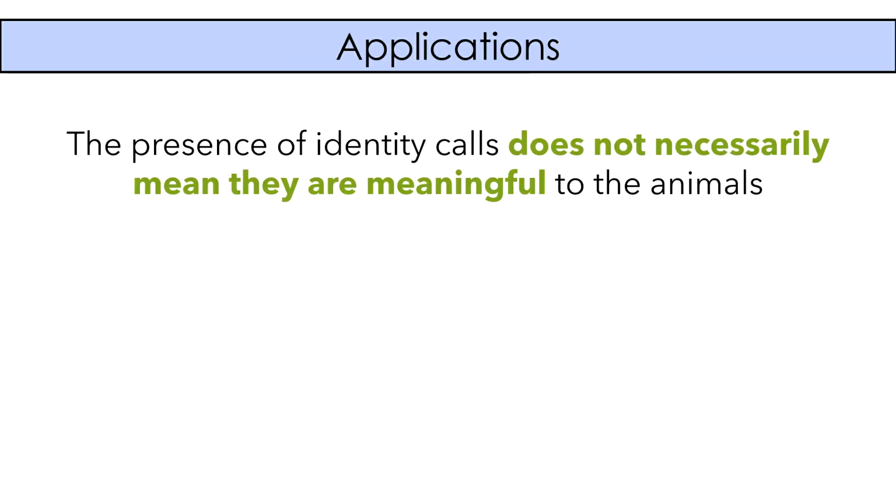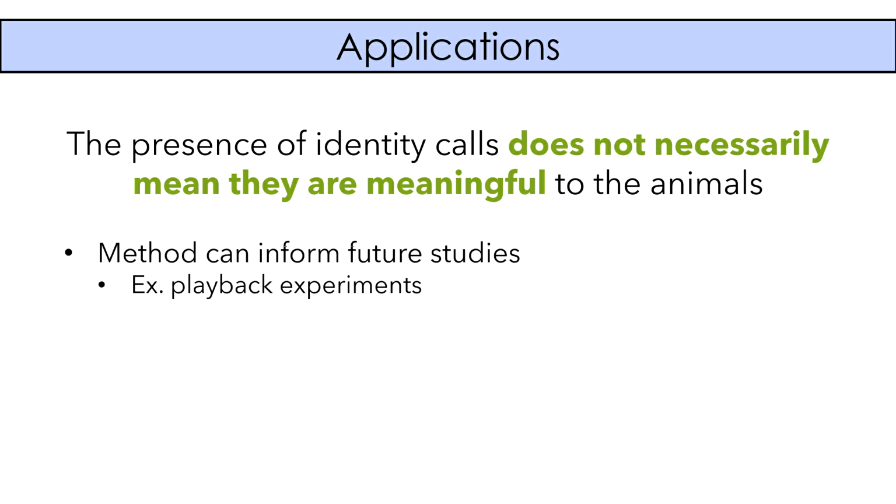It's worth stressing here that the presence of identity calls, like those that we found in these 3 data sets, doesn't necessarily mean that those calls are meaningful to the animals themselves. Playback experiments are a key next step to test if specific calls are used by animals to broadcast or infer identity. And we think this method can inform such studies by identifying calls that are potentially characteristic and likely to be perceptually salient to different population subgroups.